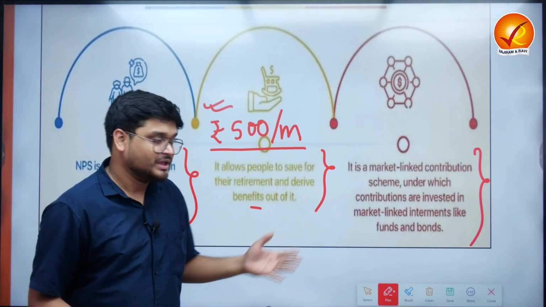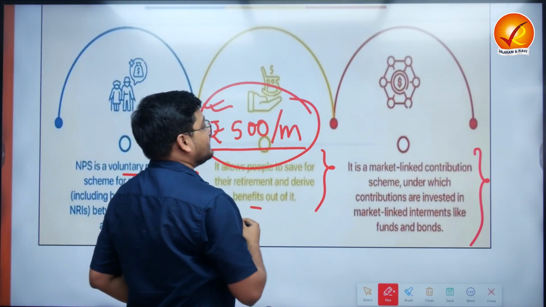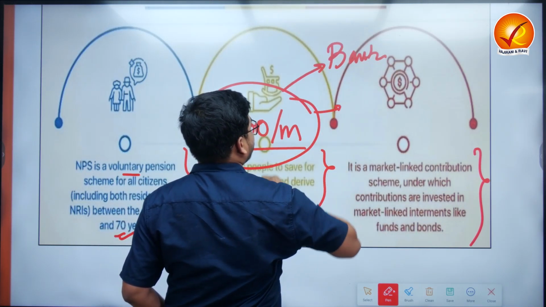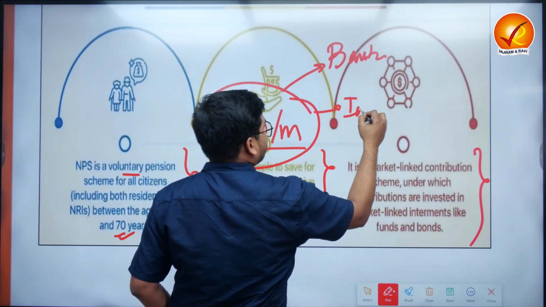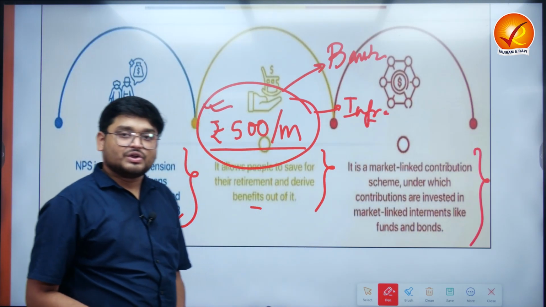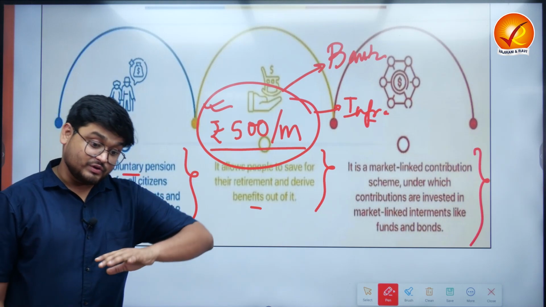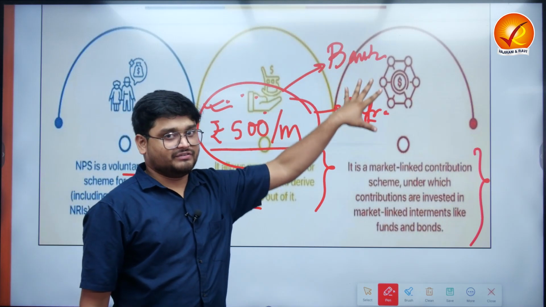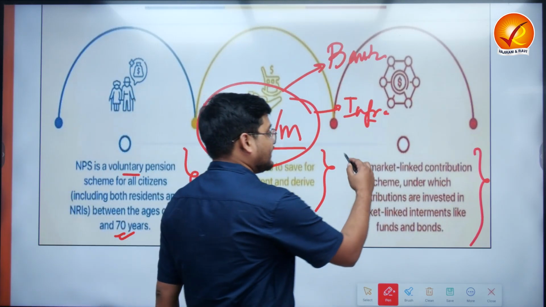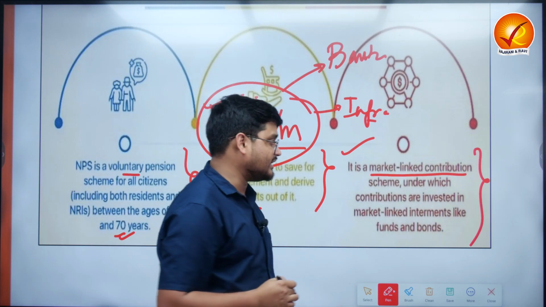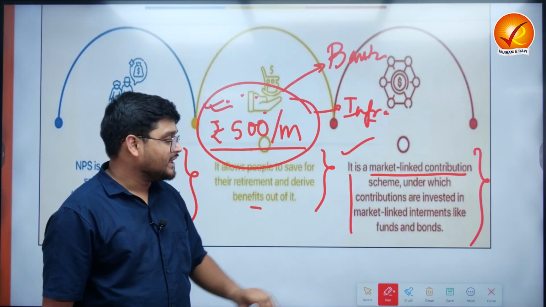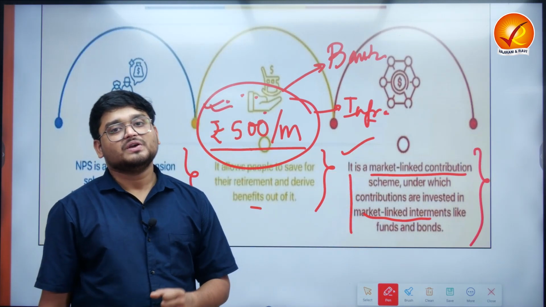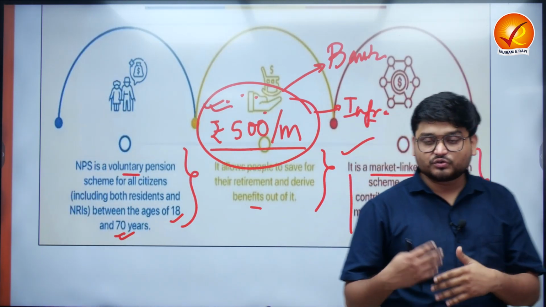idle with themselves. Obviously, they will be trying to invest this money in, say, the banking sector of the nation. They will be using the funds for various infrastructural projects in the nation. So whatever I am contributing, you are contributing, everyone else is contributing, they are trying to use the money in various other activities. This is what we mean by a market linked contribution scheme, under which the contributions are invested in various market linked investments such as funds, bonds and so on. So these are the various aspects with reference to the NPS.